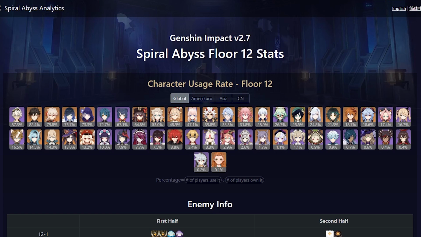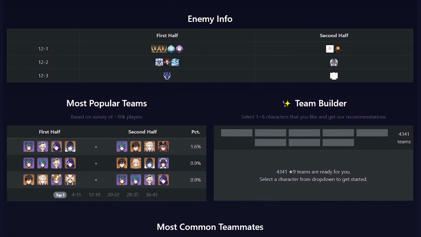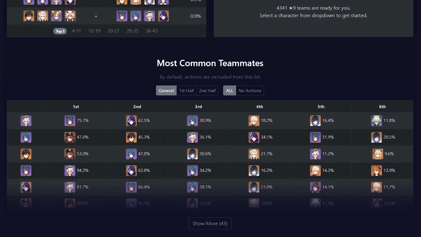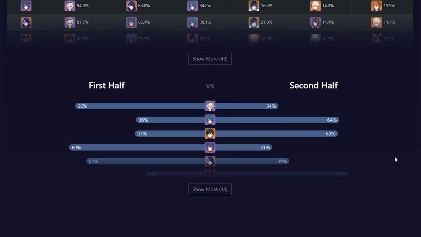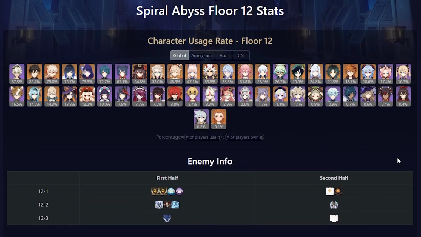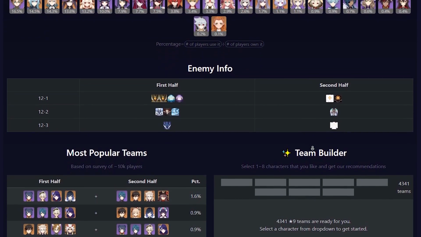Next up, some people might say Spiral Abyss statistics. Well, we've had like 44 Spiral Abyss at this point, somewhere around there. I'm not going to try to confirm the exact number, but it is an absurd amount. And for me to go through every single one and take down the usage statistics of every single character in every abyss, no, I'm not even entertaining the idea of doing that. I don't even think it's that good of an indicator of popularity anyway. It's more of meta viability and just use rates.